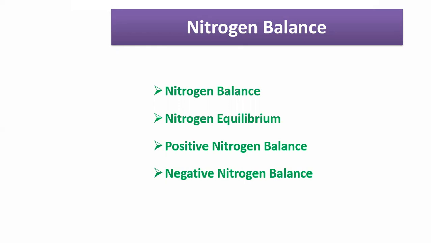So guys, this is about nitrogen balance in the body: equilibrium nitrogen balance, positive nitrogen balance, negative nitrogen balance. And one important thing I need to say: when we are discussing money, we say maintain the money account and remain wealthy. Here we will say maintain the protein account and remain healthy. This is a very important sentence related to nitrogen balance and protein balance.